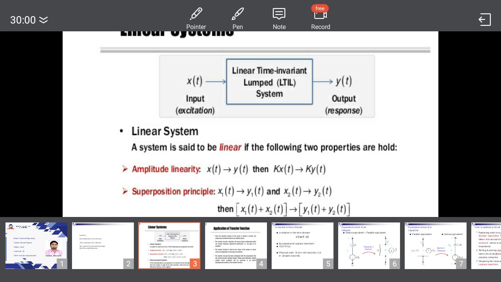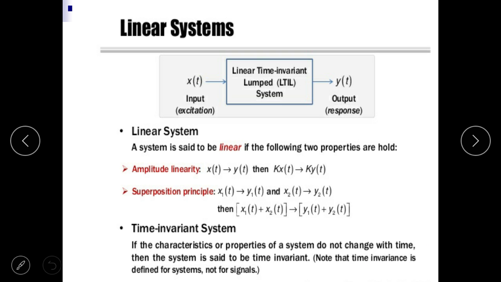Now for a time invariant system. Time invariant means response of the system is independent of time. Means if the characteristics or properties of the system do not change with time, then the system is said to be time invariant system.